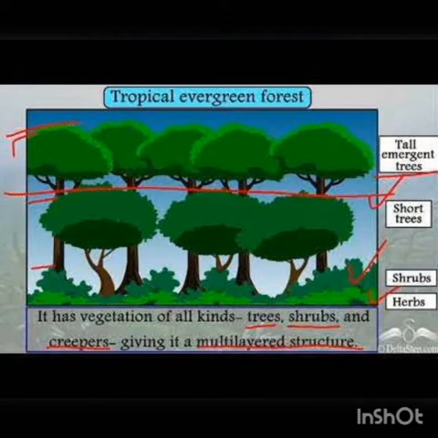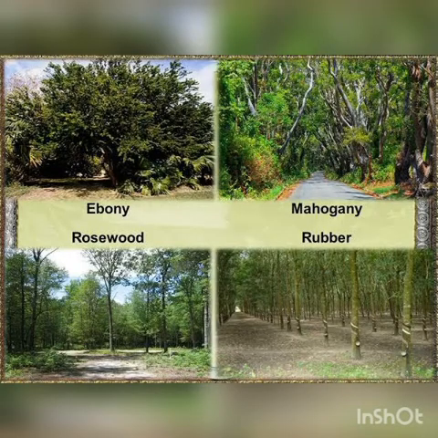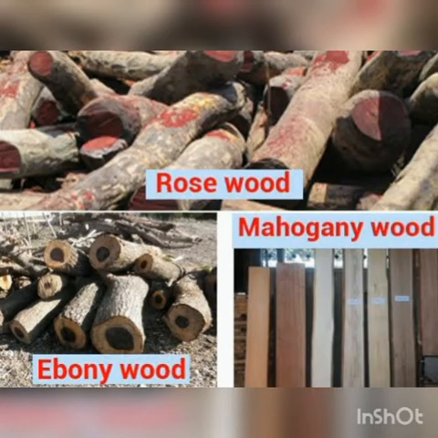The thick canopies of the closely spaced trees do not allow the sunlight to penetrate inside the forest even in the daytime. Hardwood trees like rosewood, ebony, mahogany are common here. These trees are used for various purposes.